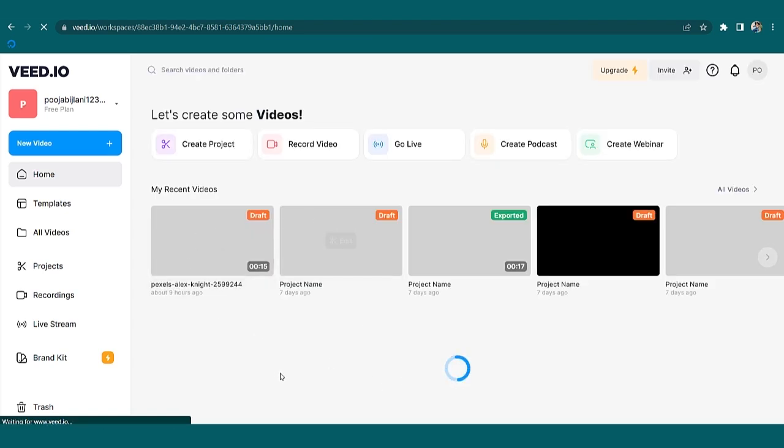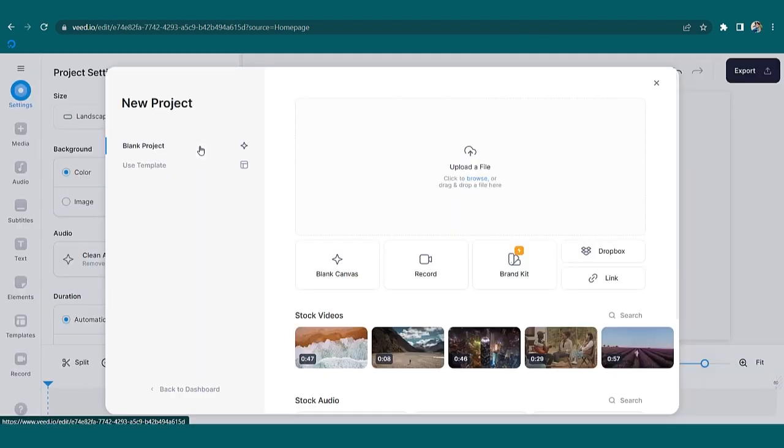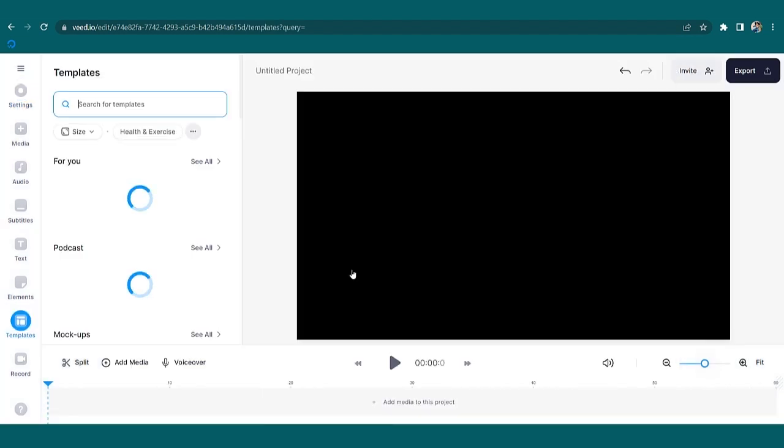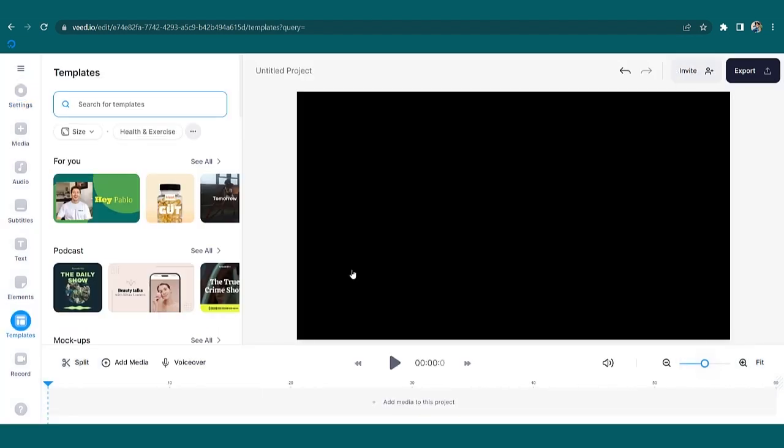Once you're done with signing up, which is a very simple process, go to create project. This is your first project. After that, go to the blank canvas. And click. Now here is your project almost ready to start with.